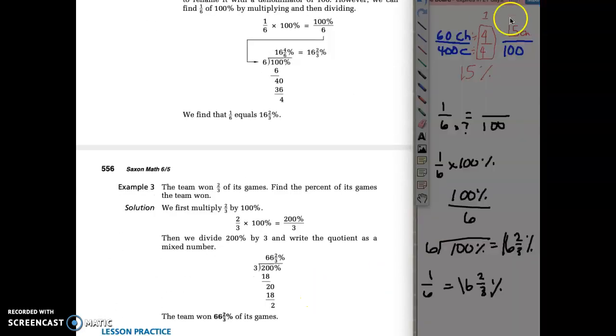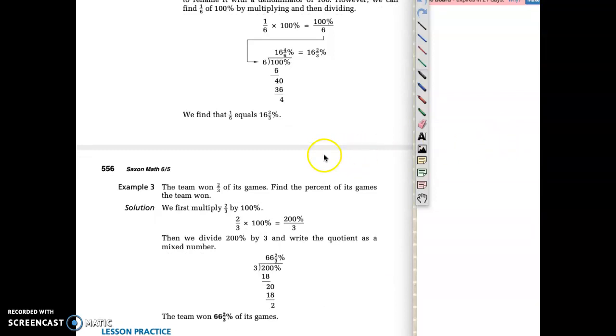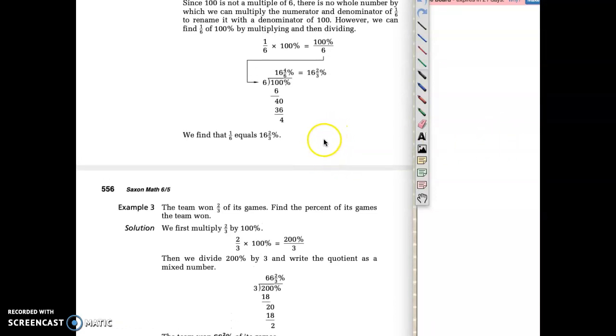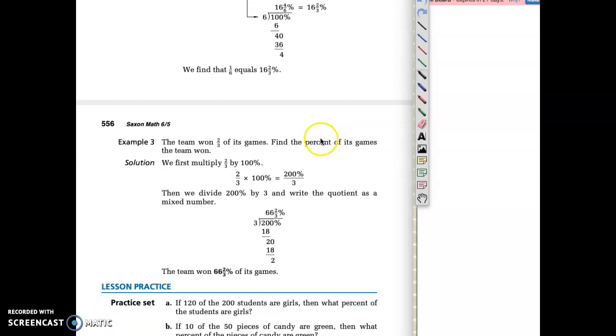All right, let's do example 3. Clear this board. All right, example 3. It says the team won 2/3 of its games. Find the percent of its games that the team won. It's the same idea here. There is no clear, easy factor that we can multiply 3 by to get to 100, right? So instead, we're going to take 2/3 and multiply it by 100%.